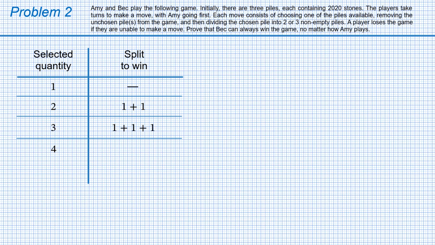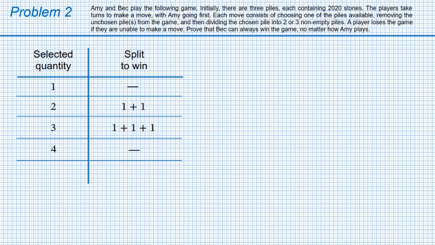However, if there is a pile containing 2 or 3 stones, the opponent will select this pile and split it according to line 2 or 3, making you lose. For that reason, you can win only if each new pile contains only 1 stone, which makes the total number of stones no more than 3. This is impossible for a pile with 4 stones, therefore 4 is a losing number.